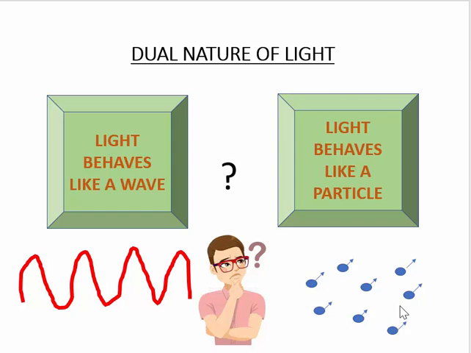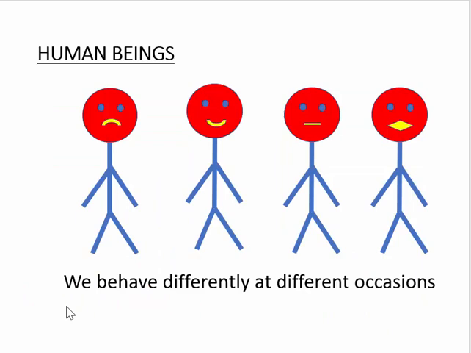Now how can that happen? How do we human beings behave in various situations? We almost have many different faces when we are in many different situations. For example, at home we may throw our tantrums and we may be the real ourselves. However, when we are at school with our friends, we may just project the best picture of ourselves. In some other situation, we may just be moody and we may not show any kind of expressions. In some other situations, we may at times be very vocal, very violent, and we may project an entirely different personality altogether.